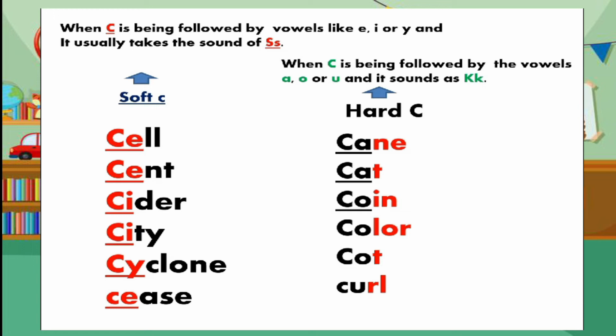What do you observe for the following words, children? Paano ba natin binasa ang mga salita? Ano ba ang napapansin yung mga patinig kasunod ng letrang C? Okay? We observe C is being followed by the following vowels like A, O, and U. And we pronounce C as K. And we classify the following words as hard C. Again, cane, cat, coin, color, cat, and curl, we consider the word as hard C.